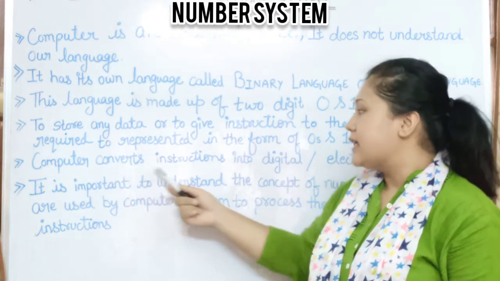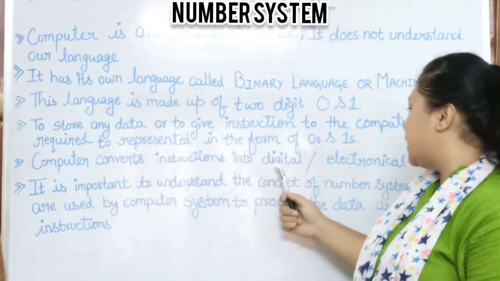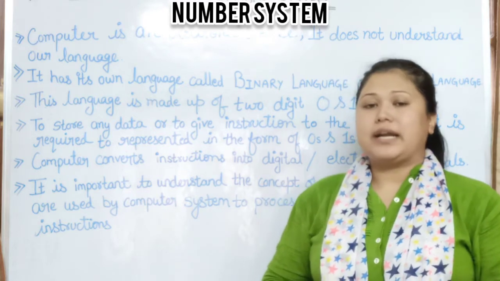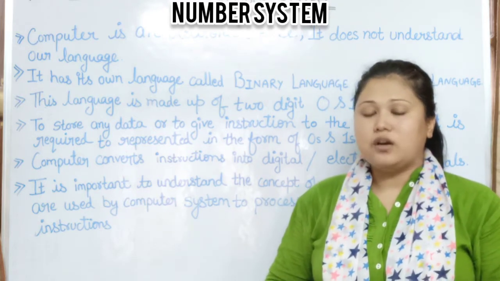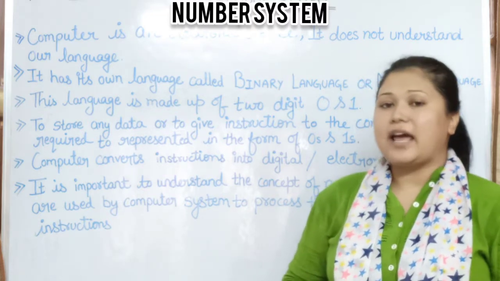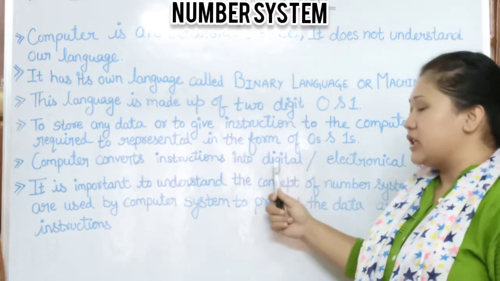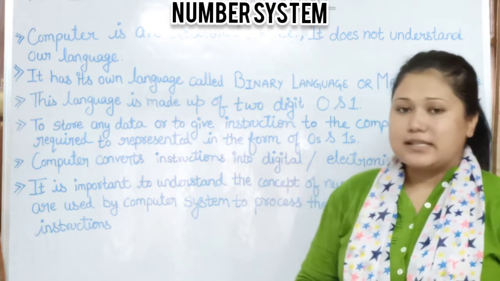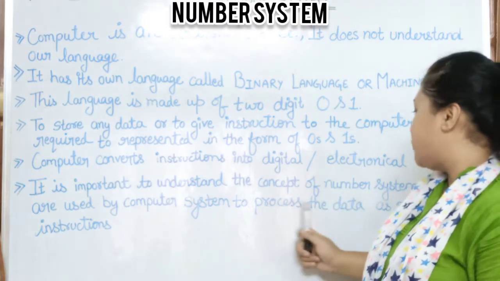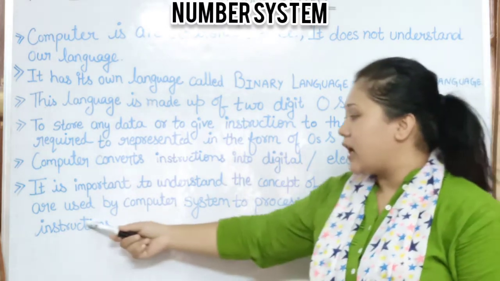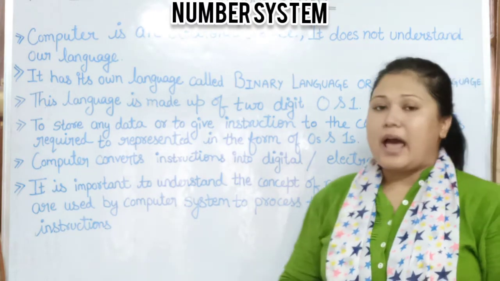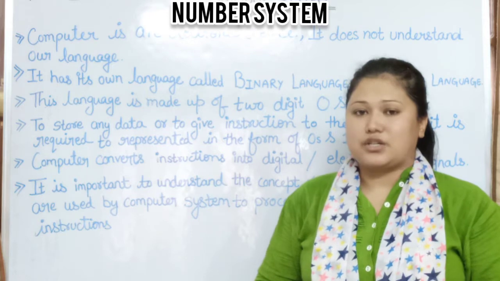Computer converts instruction into digital electronic signal. Whatever instruction or data we are saving in our computer, computer converts it into its own language, and that language is also known as digital or electronic signal. It is important to understand the concept of number system, which is used by computer system to process the data as per the user's instruction.